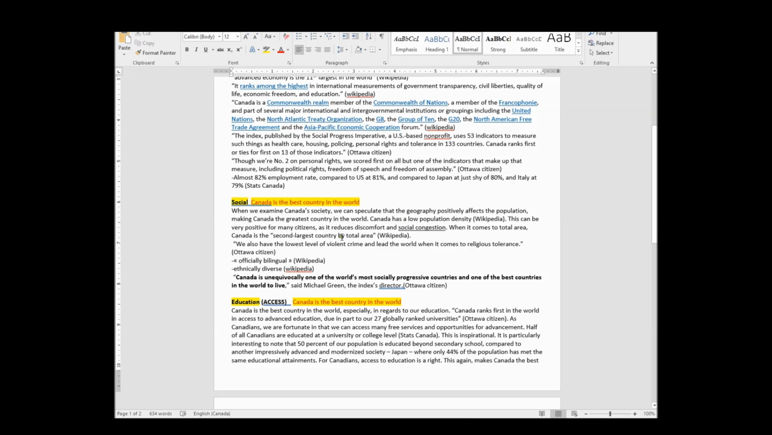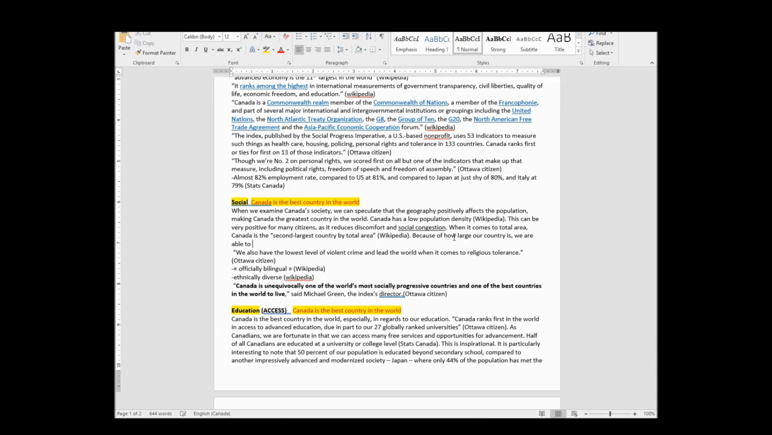Just because I need to now explain what this is in relation to population density, because of how large our country is, we are able to accommodate a growing population without having an enormously dense population. All I'm trying to do is make it flow more, so it's not just like fact, fact, fact.